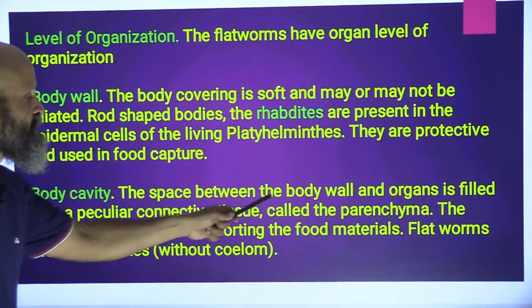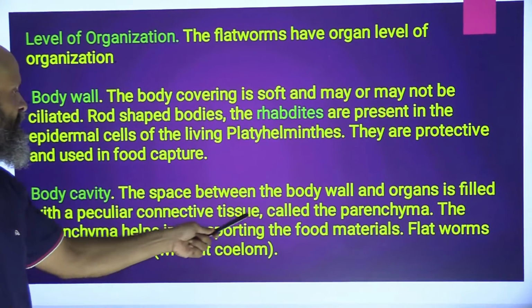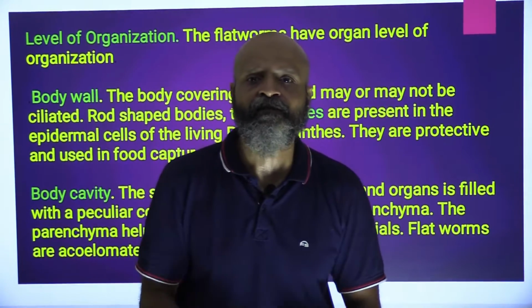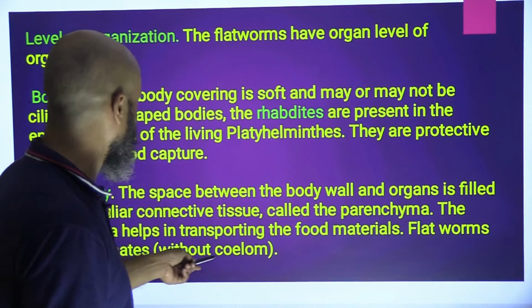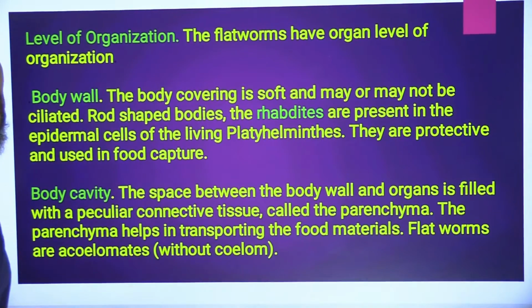Body cavity, the space between the body wall and organs is filled with a peculiar connective tissue called parenchyma. Flatworms are acoelomates, that is without coelom. So they do not have a coelom.